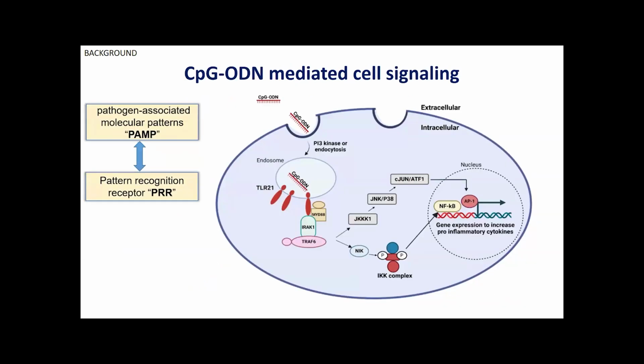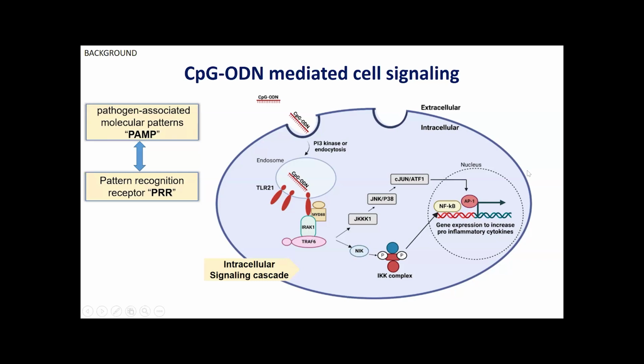How does CpG-ODN mediate its cell signaling? The CpG acts as a pathogen-associated molecular pattern, and it is recognized by pattern recognition receptors like TLR21 in chickens. Upon this binding, it stimulates a number of intracellular signaling cascades like the NF-kappa B pathway.